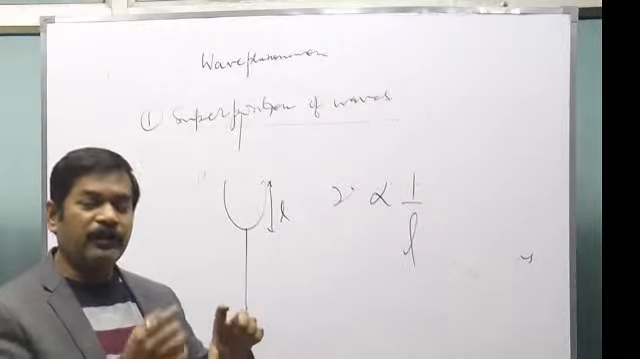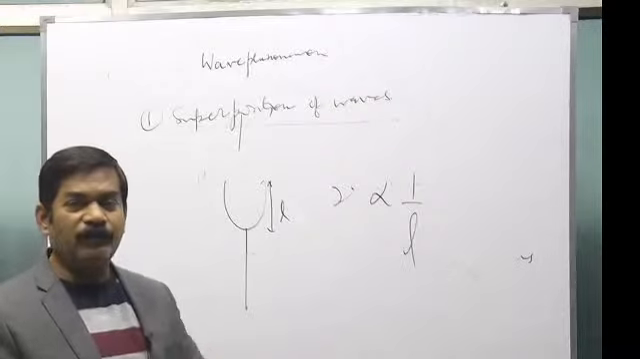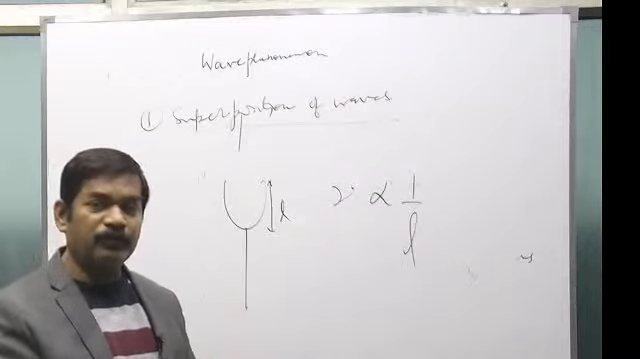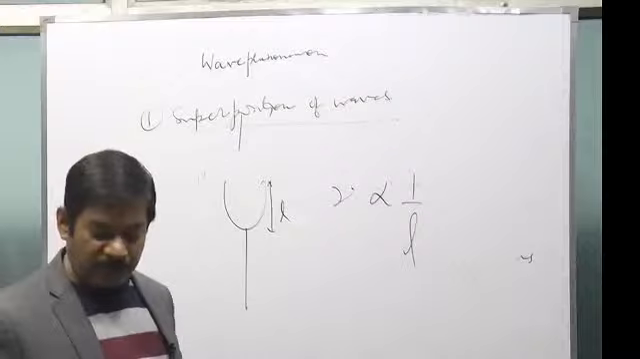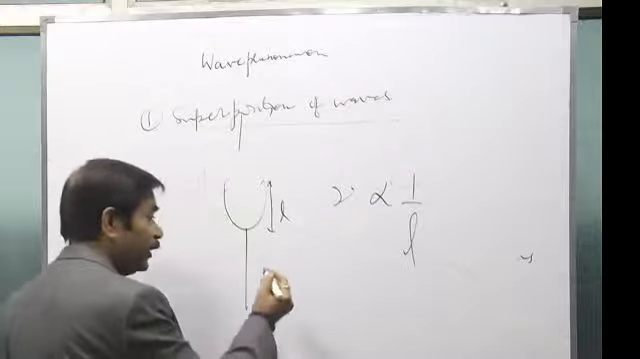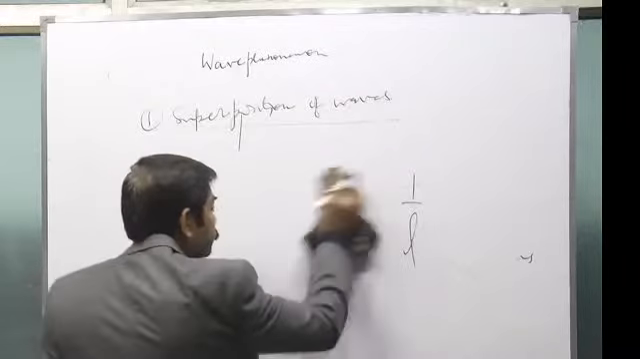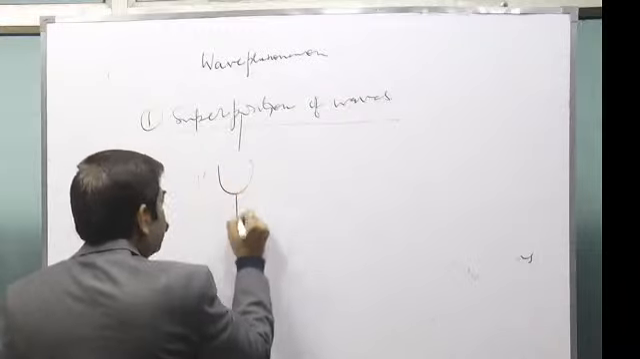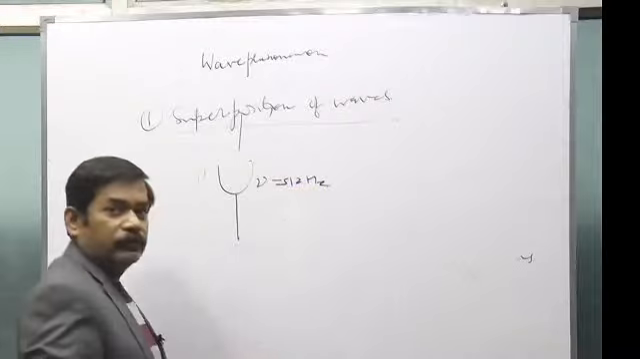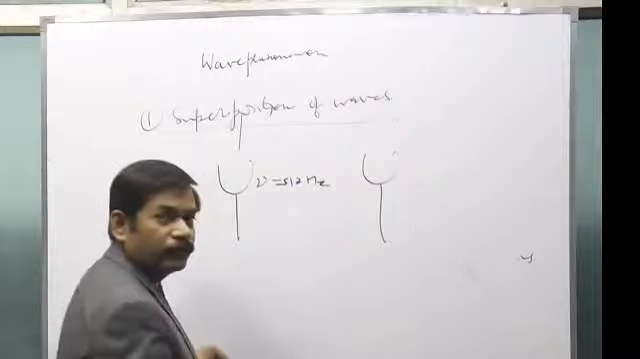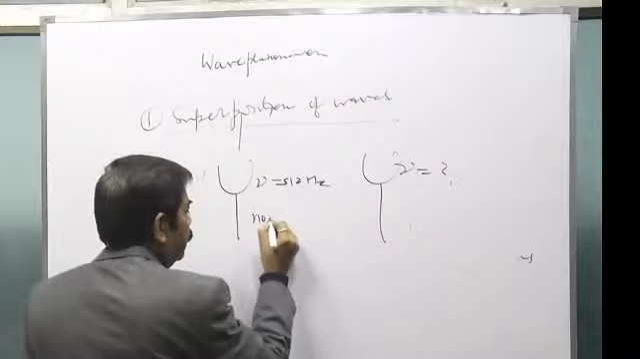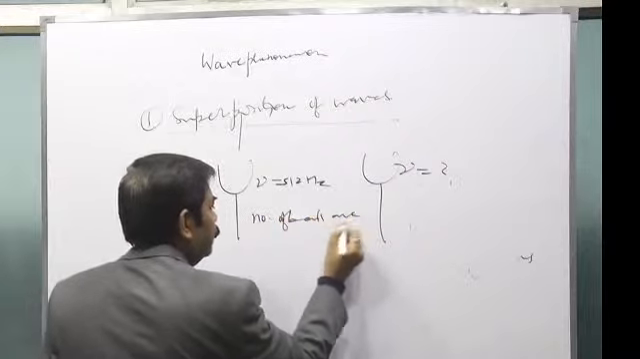Even the deposition of just a single layer of wax, or rubbing the prongs with some rough surface so that the prong length decreases slightly, the frequency increases. It's inversely proportional to the length of the prong. So the question could be like this. They ask: there is a tuning fork of frequency 512 Hertz. This is another tuning fork of unknown frequency nu, which has to be calculated. They say the number of beats is 6.